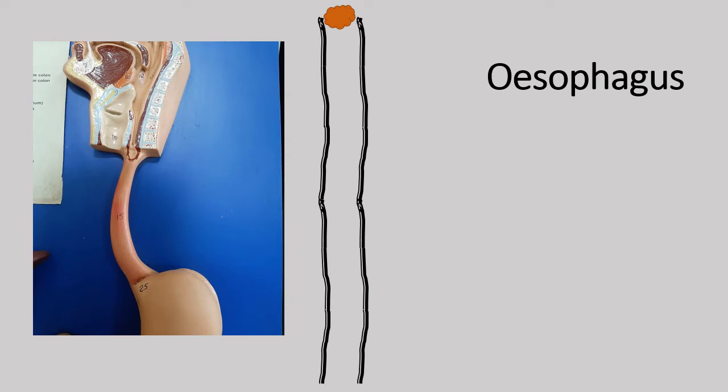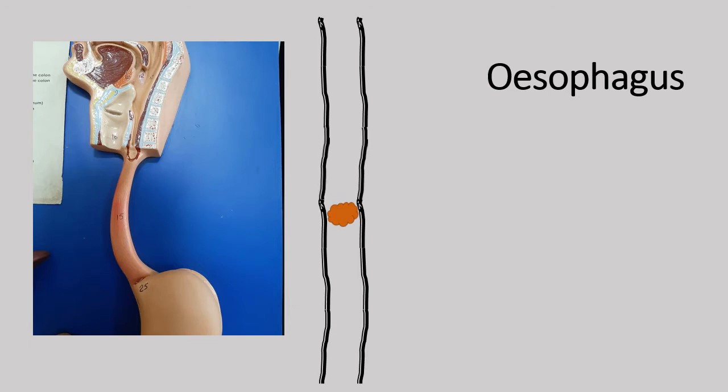The movement is called as peristalsis, with the help of which the food goes down the path. So the brown cloud-like thing you see is the bolus of food. When it enters the esophagus, muscles vibrate or move like a wave. That's how the food is going down the path.